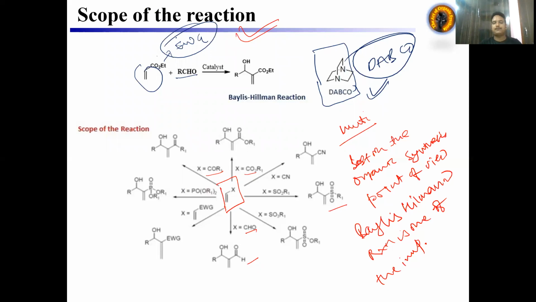So these are the tricks as well as the mechanism and example of the Baylis-Hillman reaction.